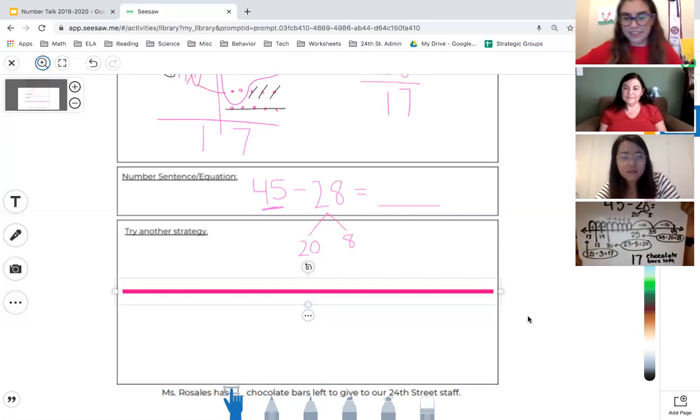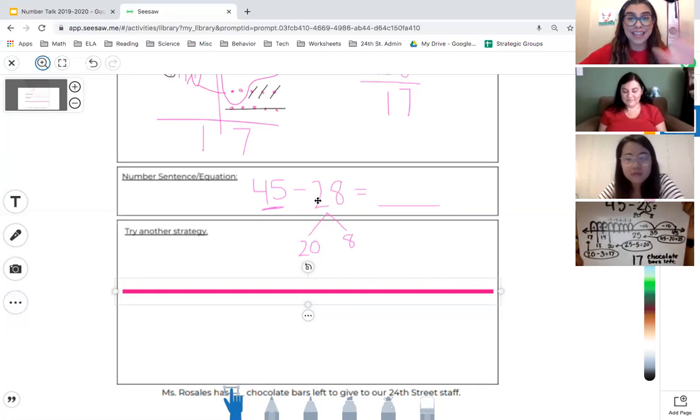Awesome. All right, thank you. So I'm going to show what Ms. Rosales did here in a zoomed in version. She decomposed 28 into friendly numbers, 10s and 1s. So we have 20 and 8.